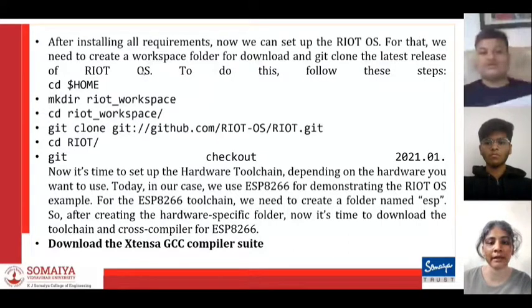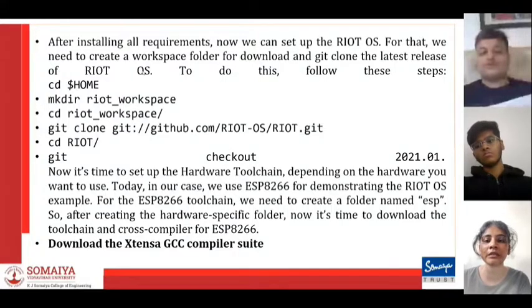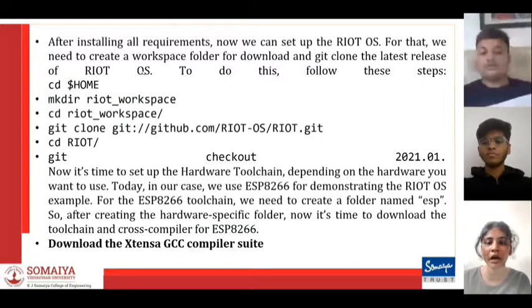Now it's time to set up the hardware toolchain, depending on the hardware you want to use. Today, in our case, we use the ESP8266 for demonstrating the RIoT OS example. For that, we need the toolchain. You need to create a folder named ESP. After creating the hardware specific folder, it's time to download and install the toolchain and cross compiler for ESP8266. Download the Xtensa GCC compiler suite, that is the cross compiler.